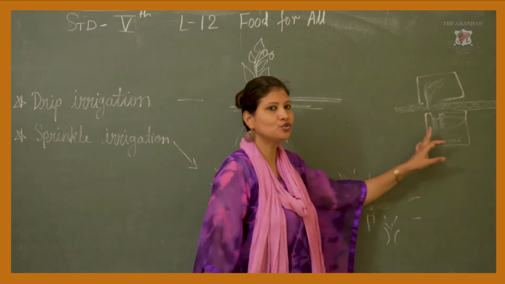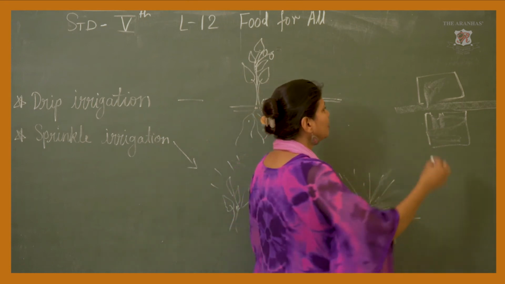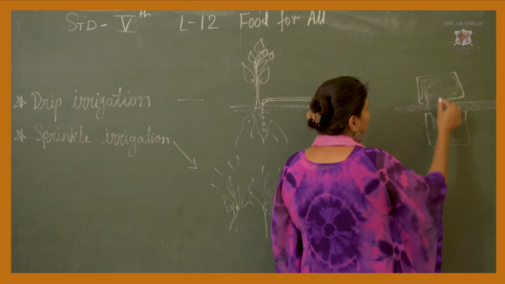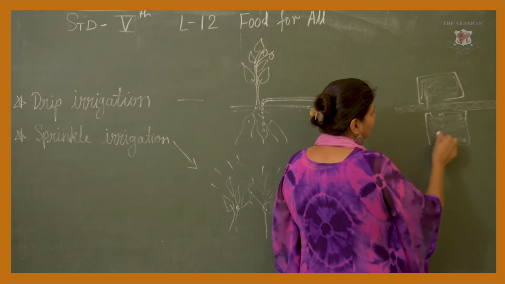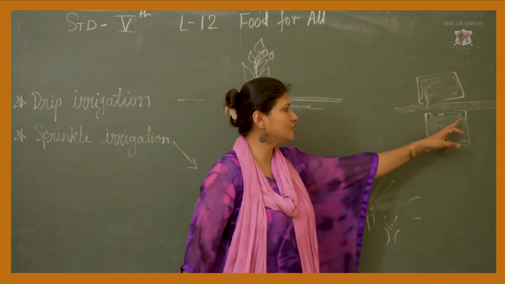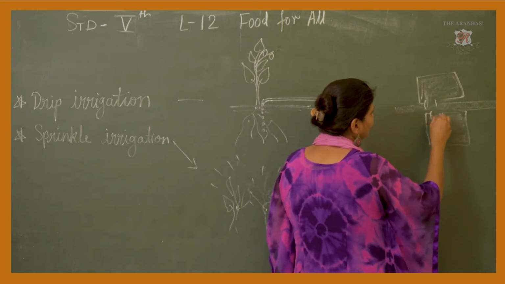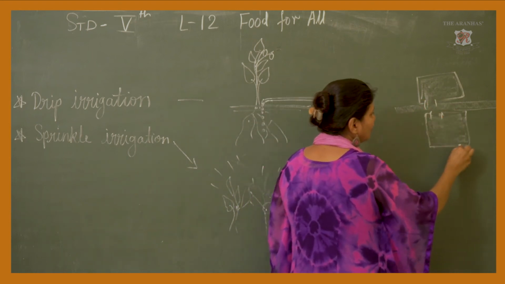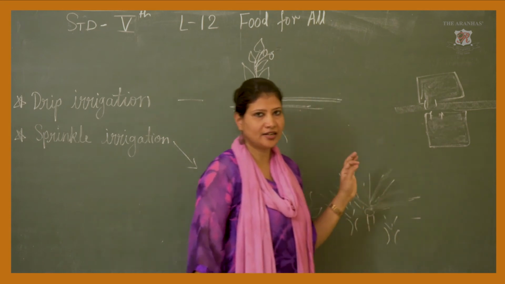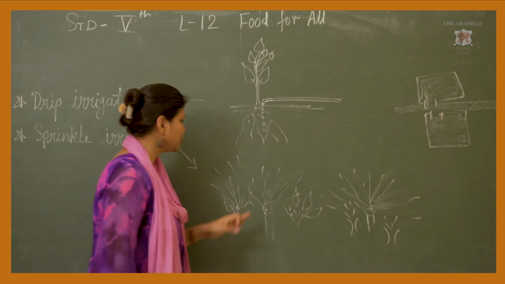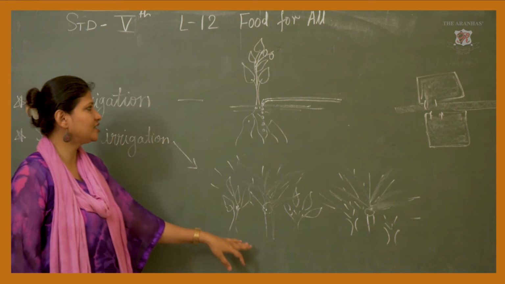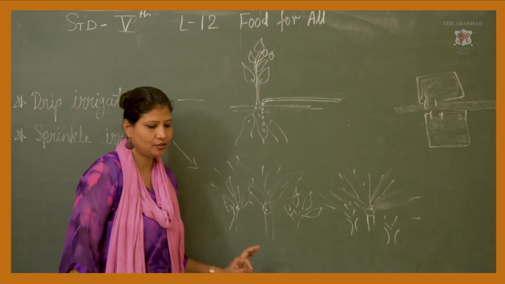So because of this too much wastage of water is there, the field will be full with the water. Because of this canal the water is going from this area and from this area, so the water is wasted a lot. But in drip irrigation and in sprinkle irrigation the water is saved.